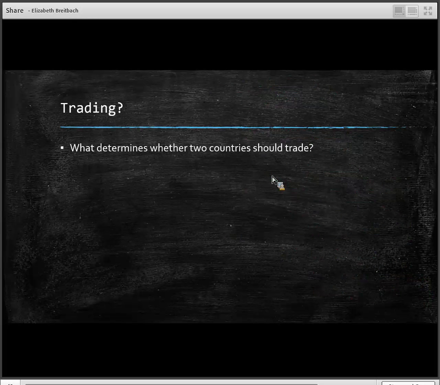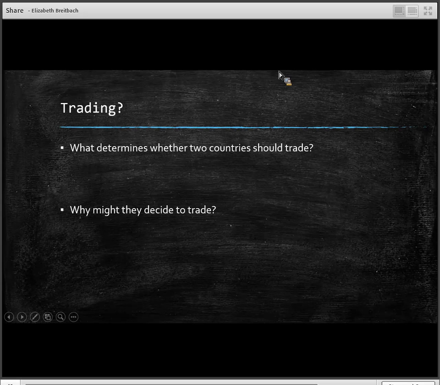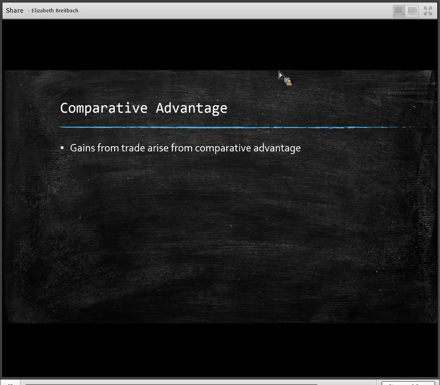Okay, so what determines whether two countries should trade? Why might they decide to trade? These are two important questions that we need to consider because we know that trading exists in the world. Why does the United States decide that we should produce things like clothing abroad and spend our resources producing other things domestically? And what determines where our clothing is produced? We're going to see that gains from trade arise from comparative advantage.